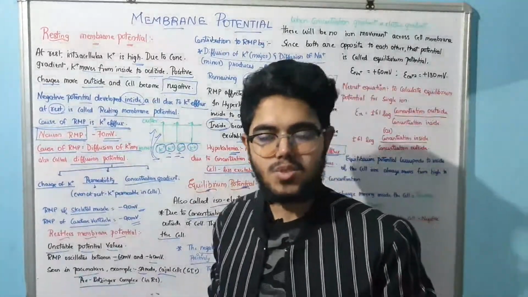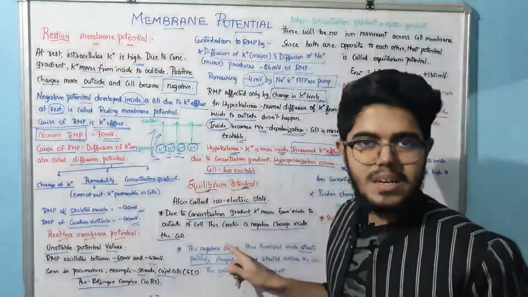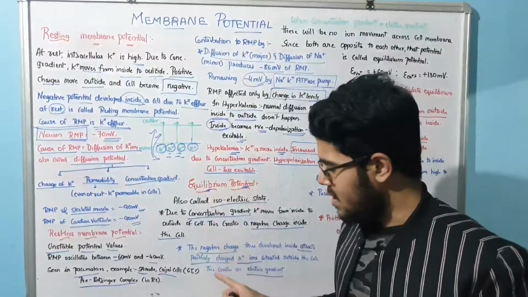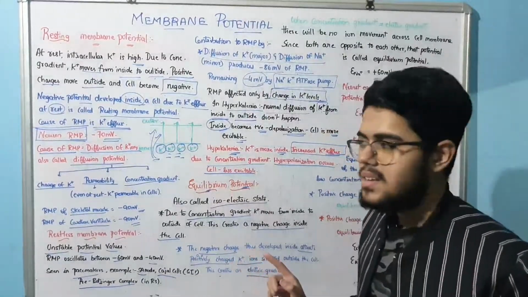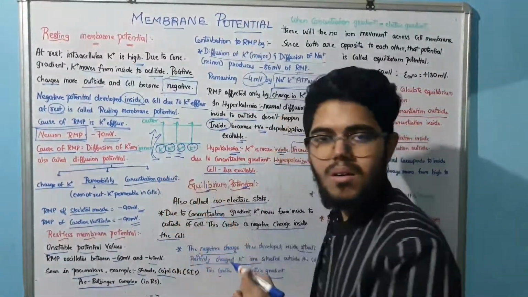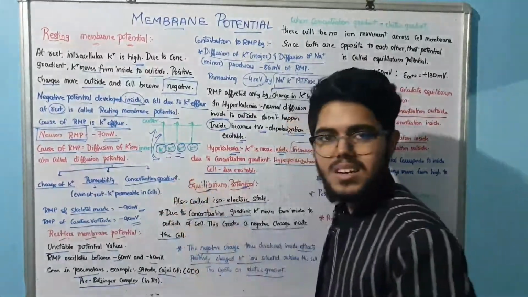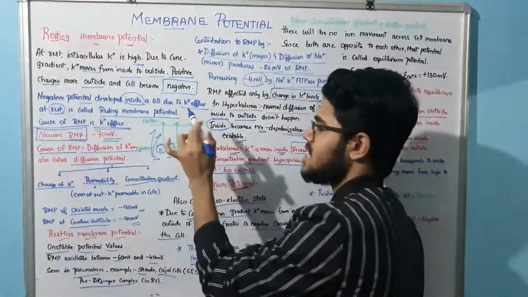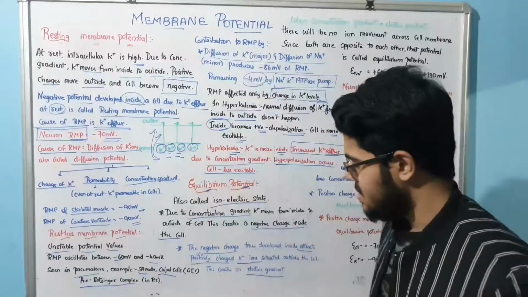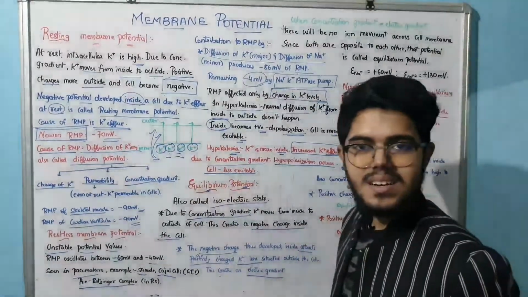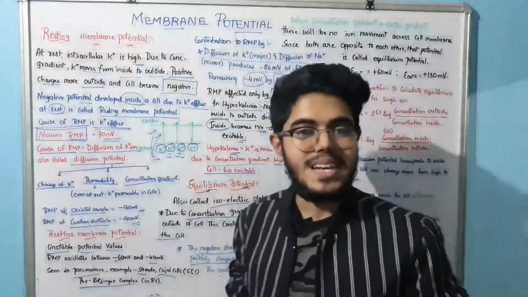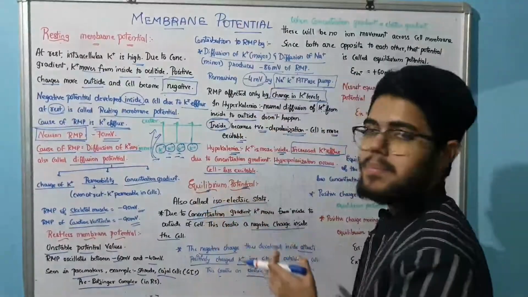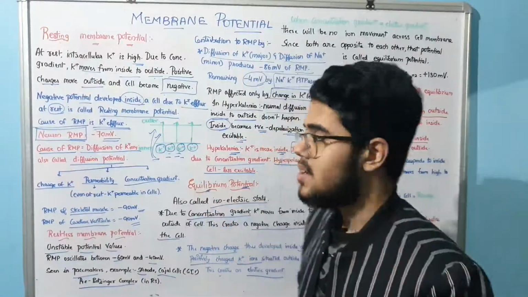Are you able to understand? So till here you understood the concept of resting membrane potential. What is this concept? Very simple. Here the negative charge is more, and that negative charge is going to attract the positive charge from the outside, right? Very simple. And that is going to cause an electric gradient. That is called equilibrium potential. Very simple, right?